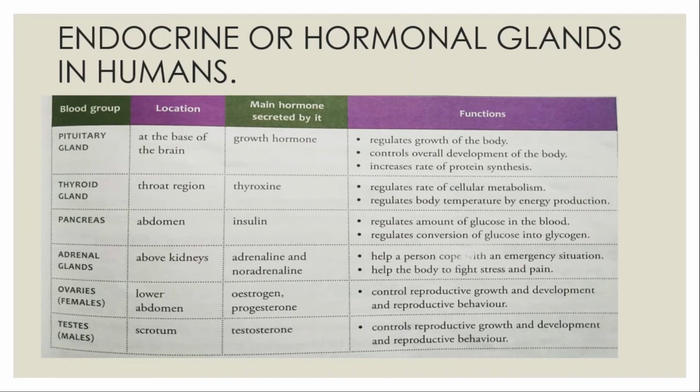And the males contain the testes, which are located in the scrotum, which secrete the hormone testosterone, which again controls the reproductive growth and development and reproductive characters. When we talk about the reproductive organs and the secondary sexual characters, it actually means the deepening of voice seen in boys. There is growth of facial hair in the boys and girls when they grow up, right? All this is because of these hormones which are secreted in our body.